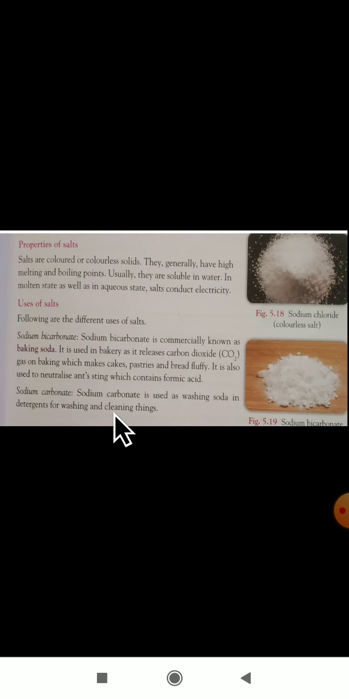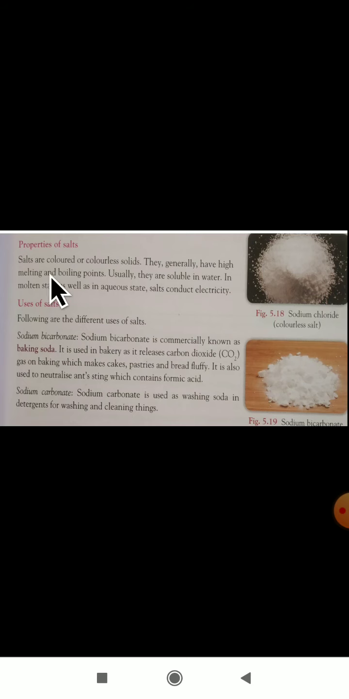Next we will see the properties of salts. What are the properties? Salts are colored or colorless solids. They will be in a solid form. See here, sodium chloride, that is NaCl, from the neutralization reaction. It looks like this. NaCl is a colorless salt.